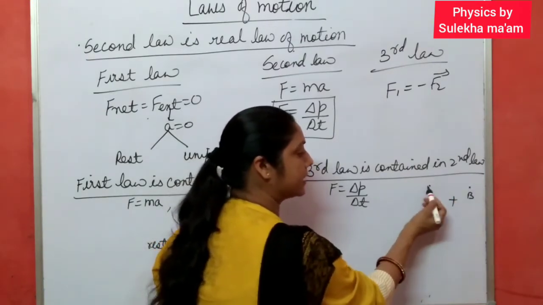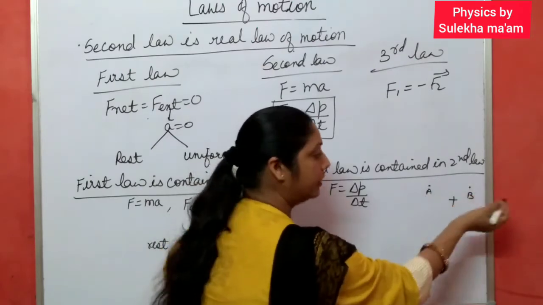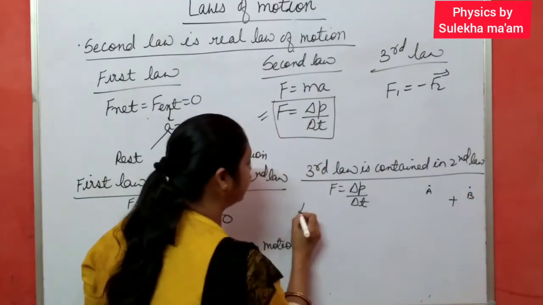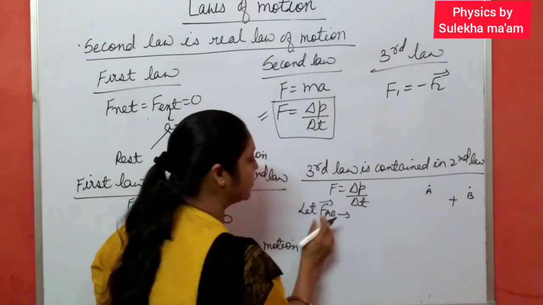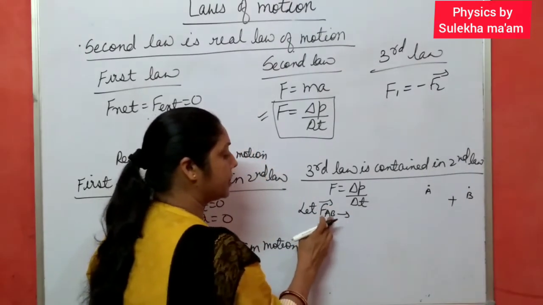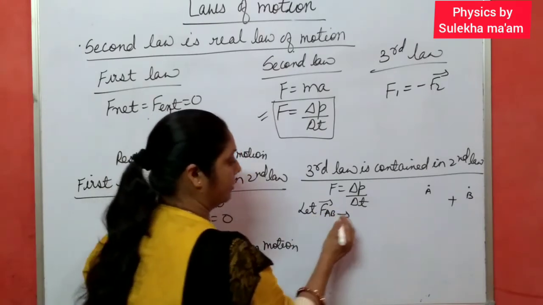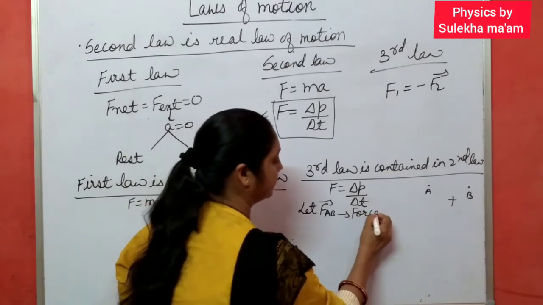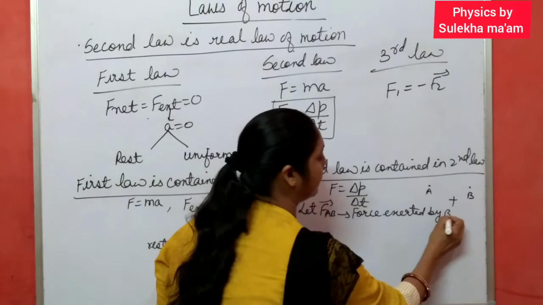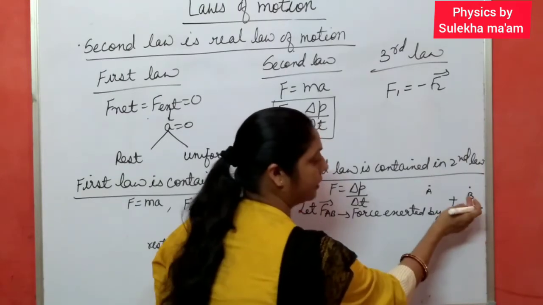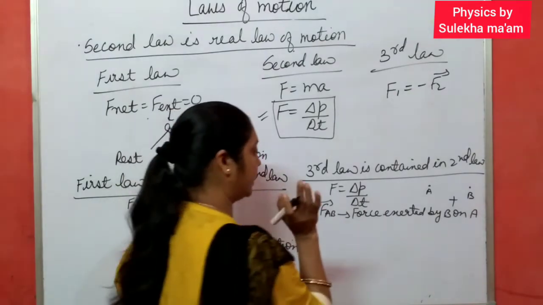B exerts force on A, and A exerts force on B. So let FAB be what? The force exerted by B on A when A and B come closer and collide with each other.